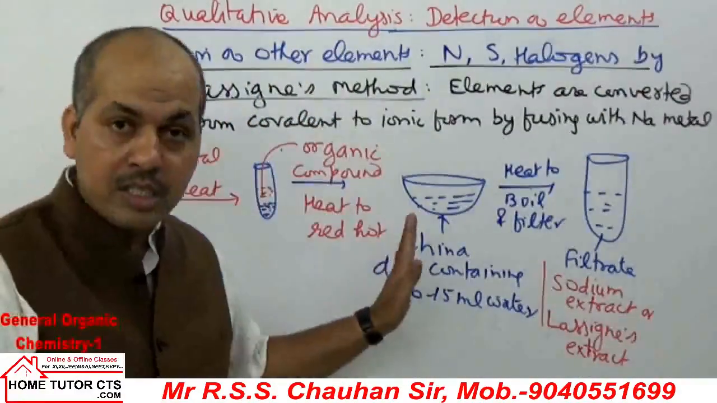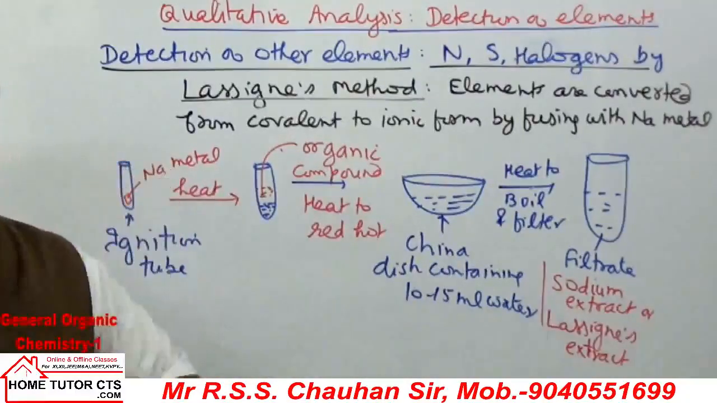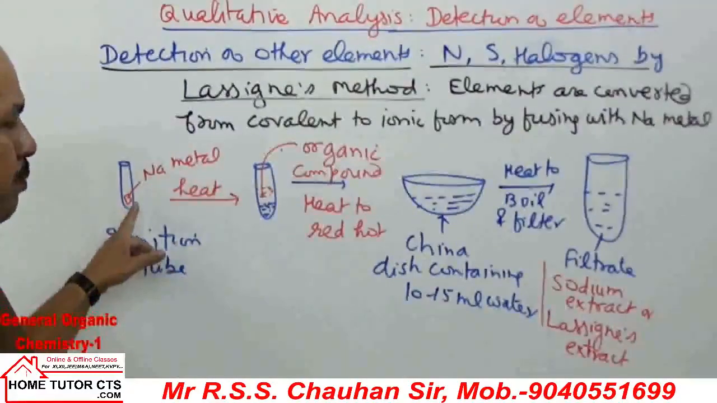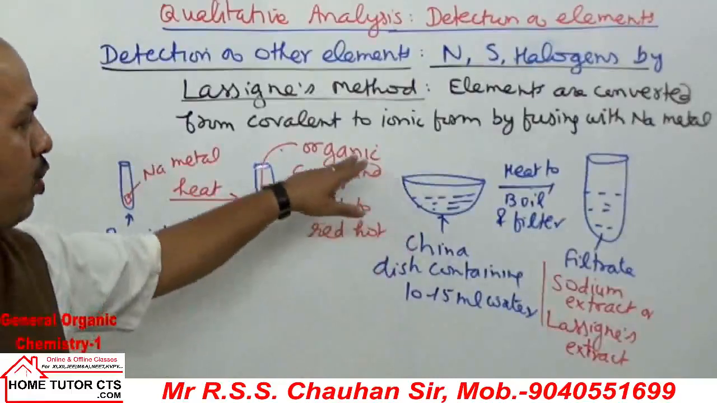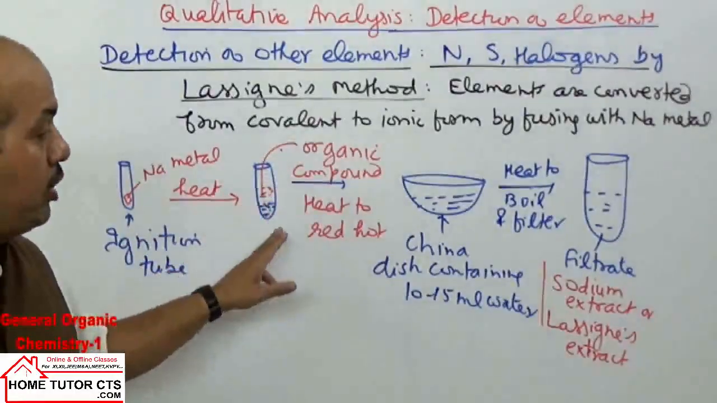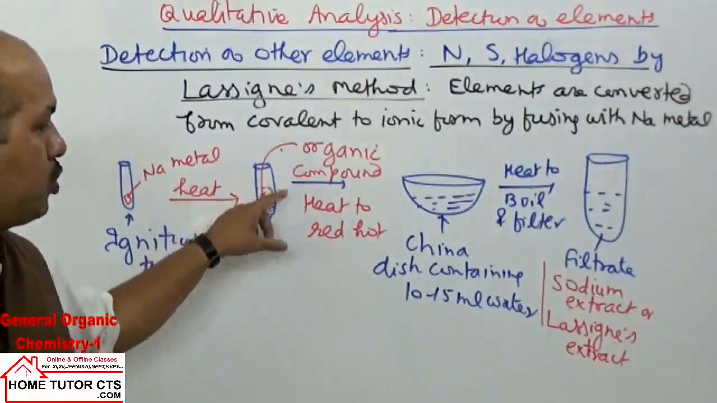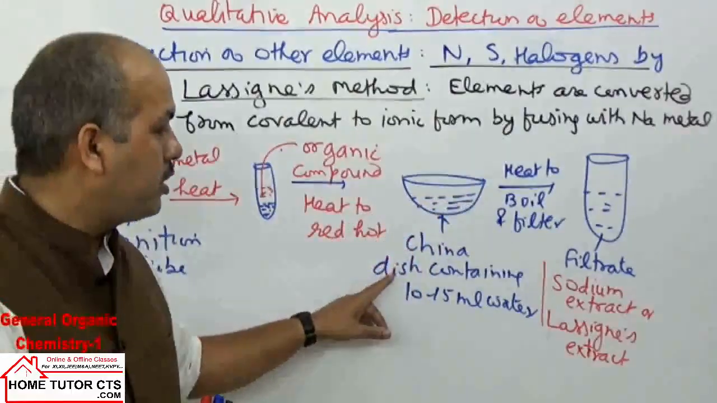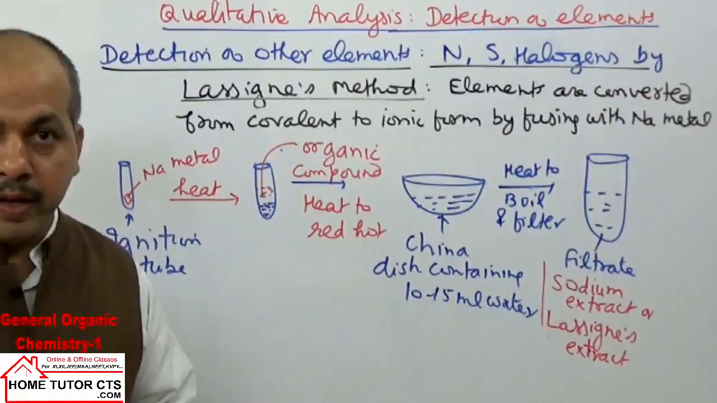I hope it is clear to you. First, you take a small tube, around 5 centimeter long. In that tube we put a small piece of sodium metal and heat gently to melt the sodium. Sodium will melt, then add the organic substance and heat to red hot. Then this red hot tube is plugged into a china dish containing 10 to 15 ml water. This tube will break automatically.